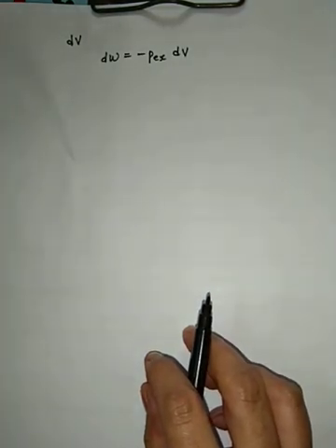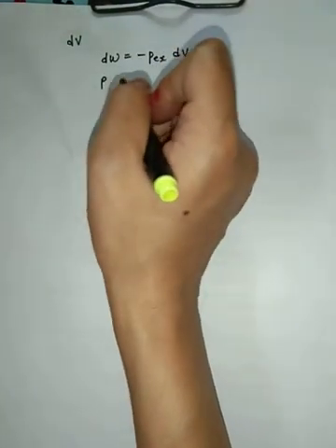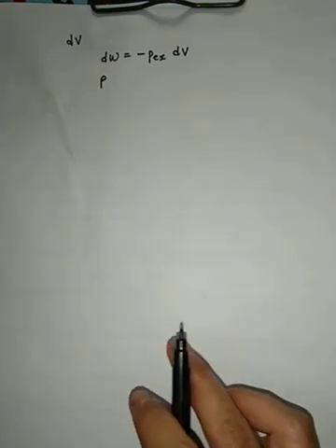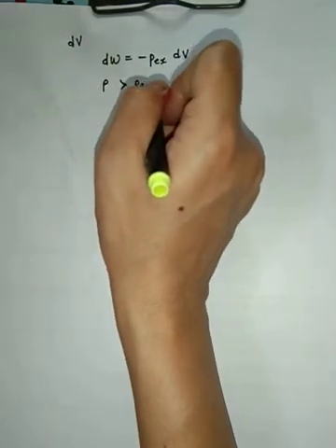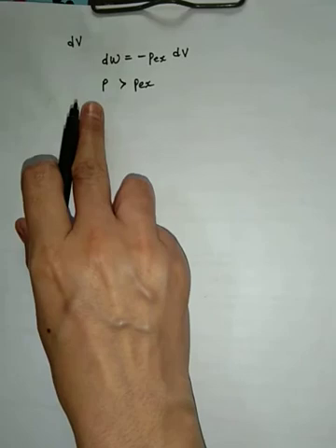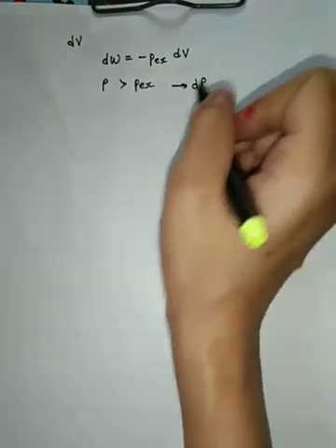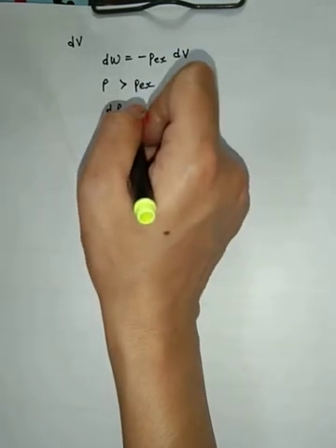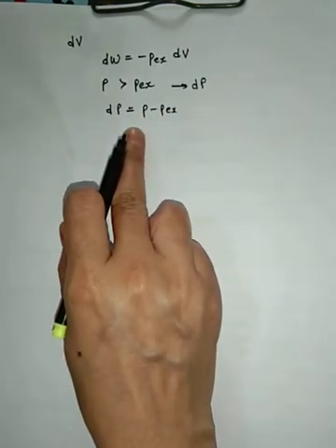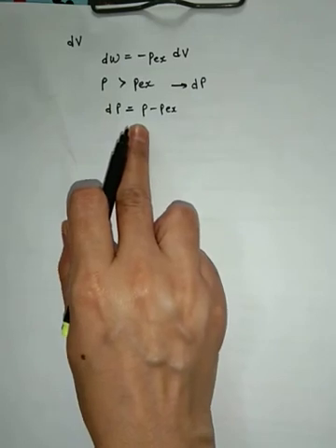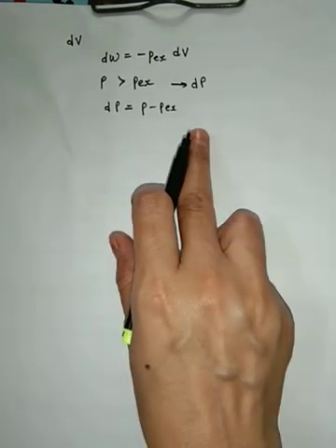Now, because the expansion is reversible, the pressure of the gas, that is P, is greater by a very small amount dP than the external pressure. The pressure of the gas is more than the external pressure, that is why the expansion happened. And how much more? Only by a small amount dP, right? So what is dP? I will say dP is P minus P external because the pressure of the gas is more, right? This was the opposing force and this is the driving force. The process is reversible, so let the infinitesimally small difference between them be P minus P external.